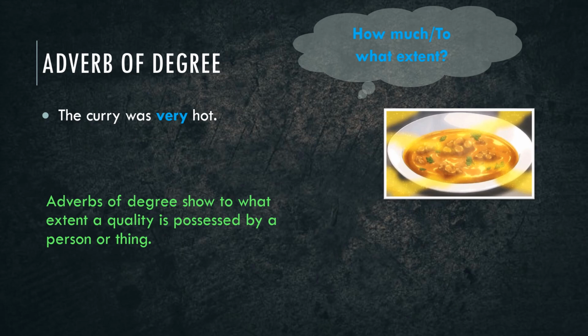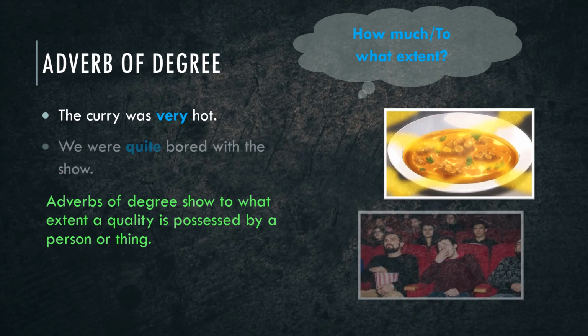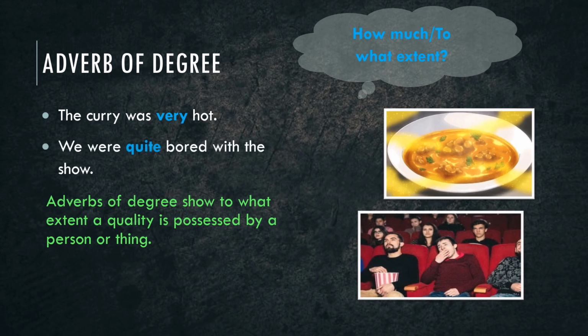Here the adverb very is an adverb of degree. Similarly, in the next example, we were quite bored with the show. The adverb quite shows us how bored we were with the show. So, it is an adverb of degree.